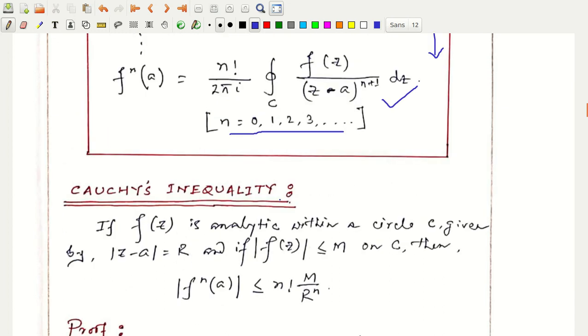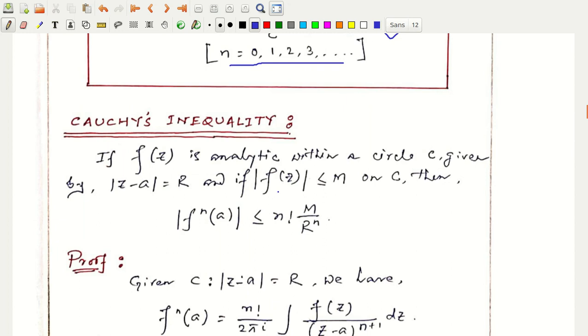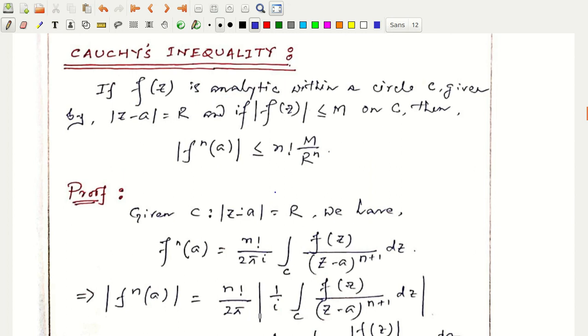So as we always do, we'll perform some examples, but before that let me state another very important and strong relation in the field of complex analysis, that is given by Cauchy's inequality. What does it say?